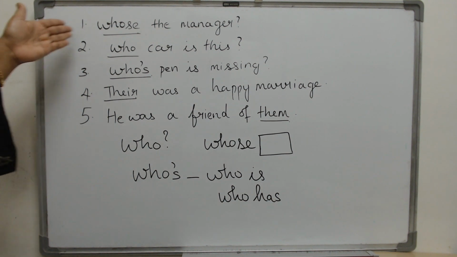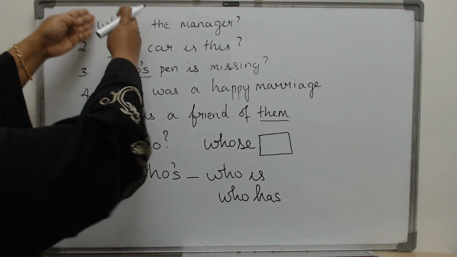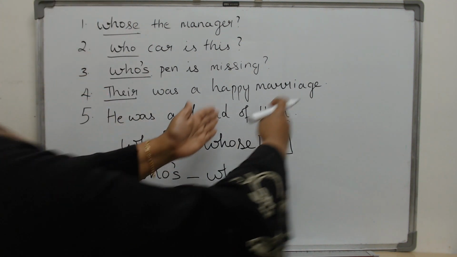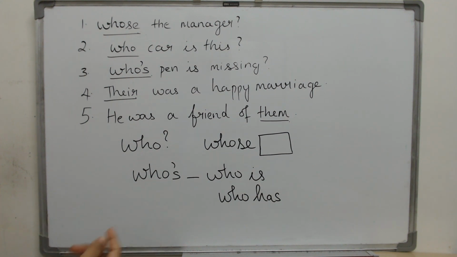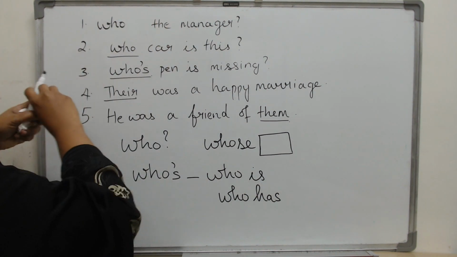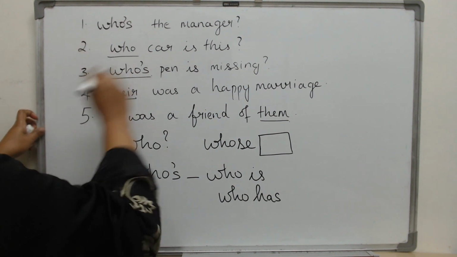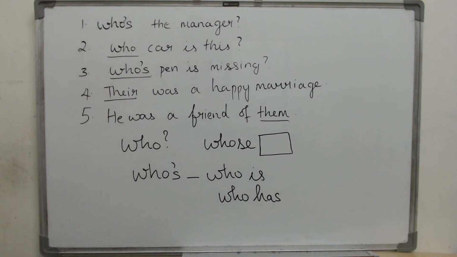Now look at this. Whose the manager? What is wrong? If you see whose, it has to be immediately followed with something solid. Whose friend, whose pen, whose car. You don't see that. So what is the correct answer? Who's the manager. It is a shortened form. It should actually be who is the manager.